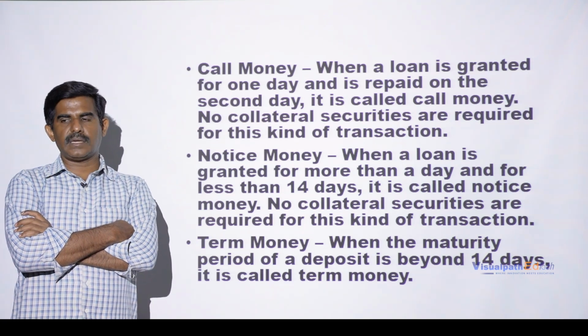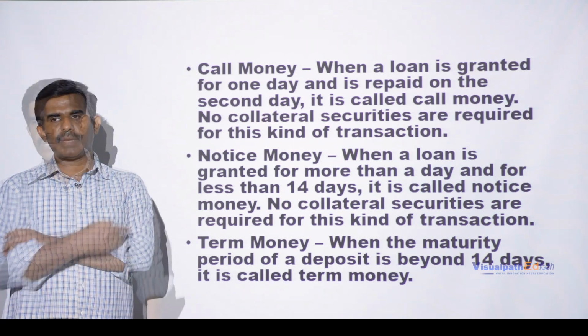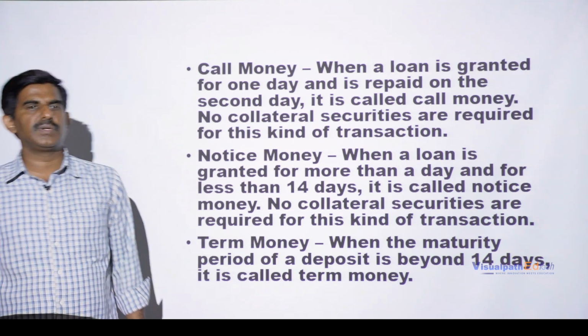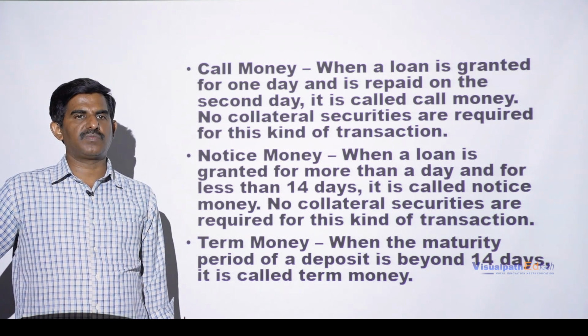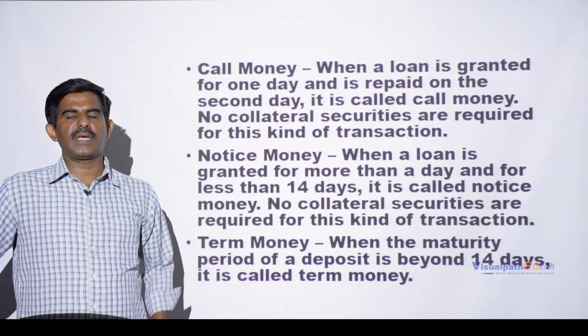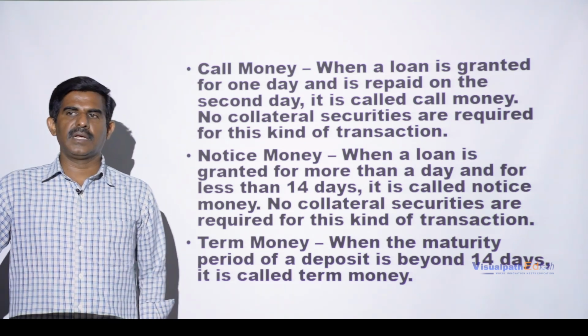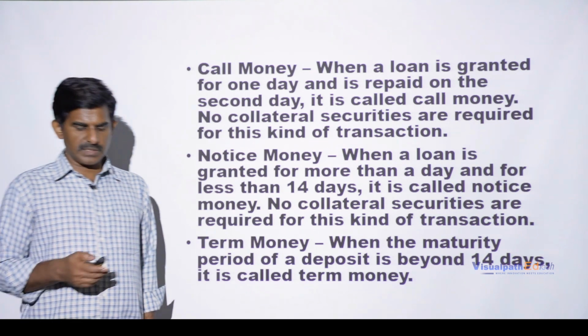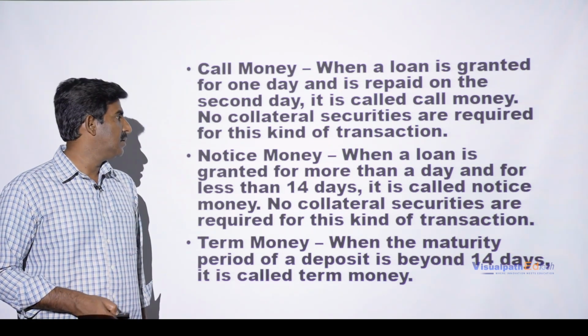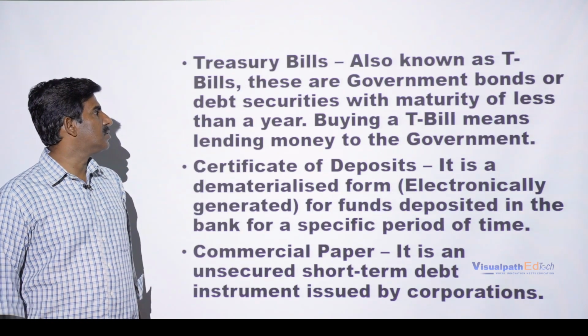So whenever you approach a bank for a term loan, you will usually be asked for this much value of money for 3 months, 4 months, 5 months. And if at all you are making a deposit with the bank, you will also mention that the deposits will be for 3 months, 5 months, or 6 months. These we say term. Treasury bills, this is also known as T bills.